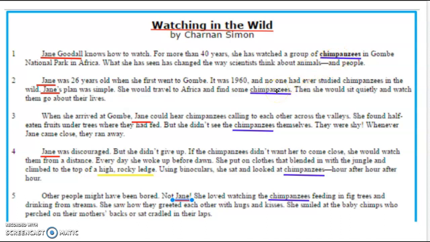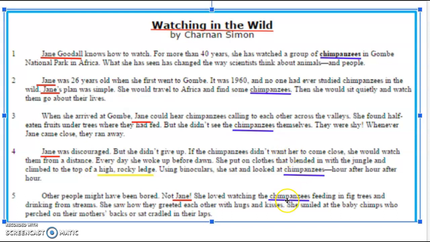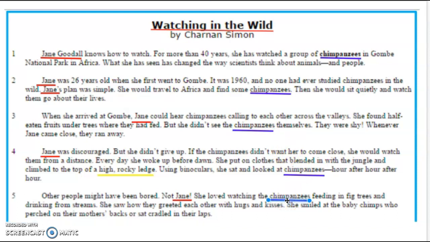Yep, I see chimpanzees repeated in paragraph 2 and paragraph 3, paragraph 4, and paragraph 5. So I'm starting to think that watching in the wild might be a person named Jane Goodall, and she's watching